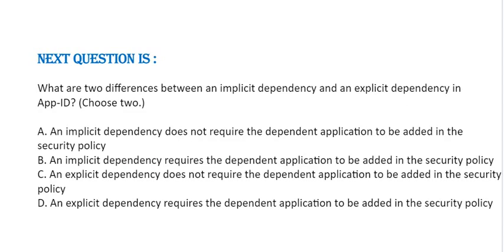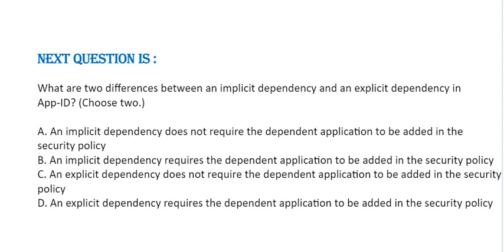Next question: what are two differences between an implicit dependency and an explicit dependency in App-ID? Choose two options. Option A. An implicit dependency does not require the dependent application to be added in the security policy. Option B. An implicit dependency requires the dependent application to be added in the security policy.